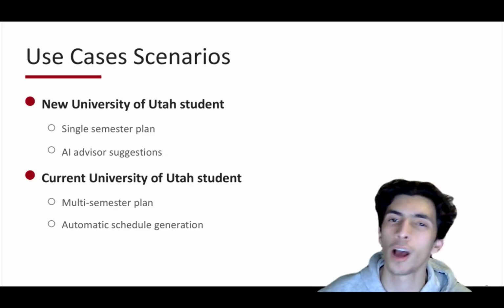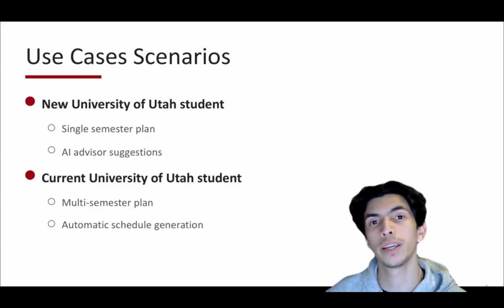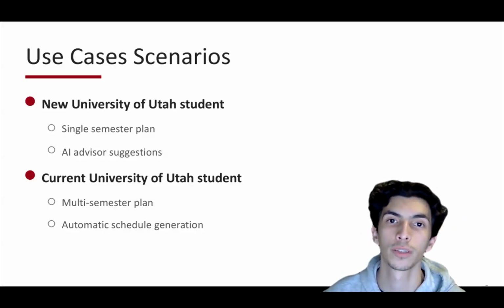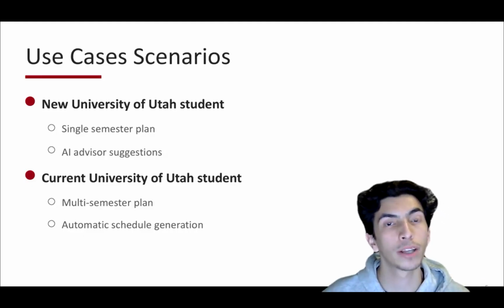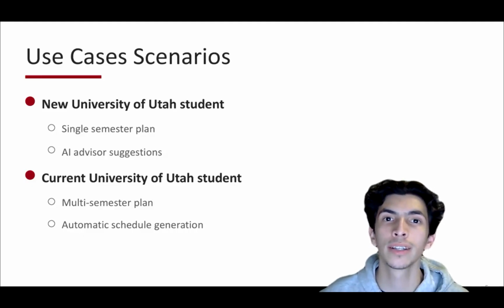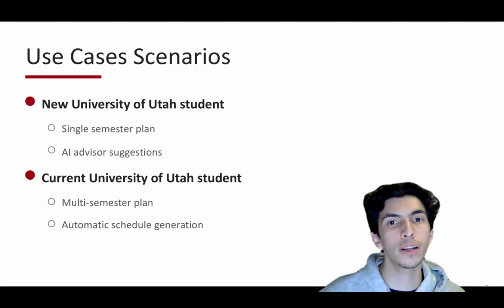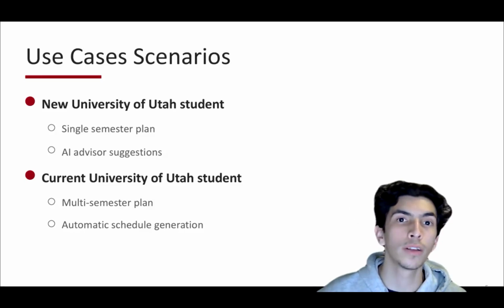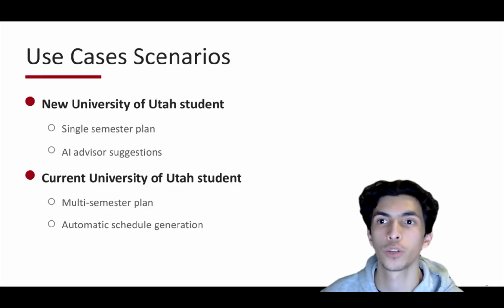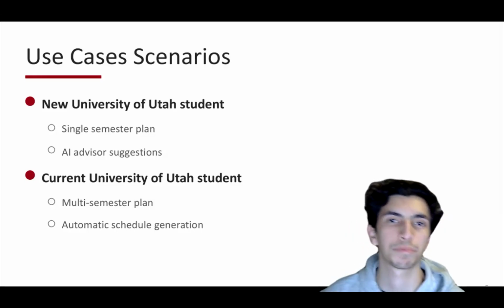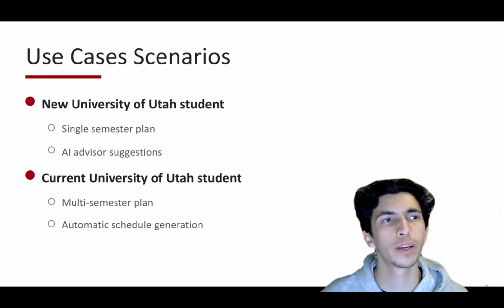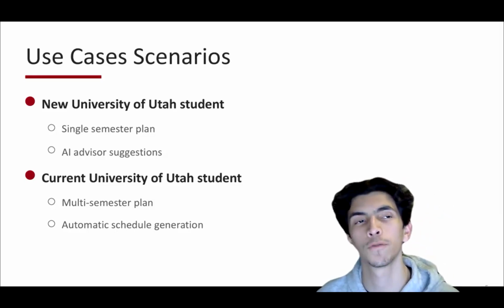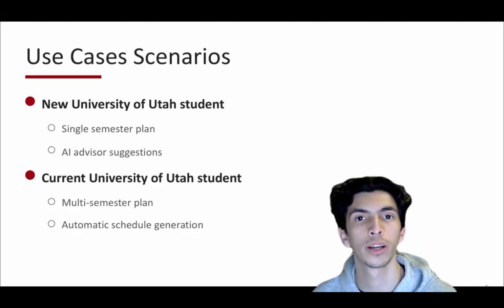Picking a schedule amongst the hundreds of classes offered at the U can be incredibly overwhelming for some students. Because we have an AI advisor that's ready to help us anytime, this can make our lives so much easier. Now, for our second use case, let's pretend we're a current University of Utah student and we want to plan ahead. In this case, we can make a multi-semester plan, which contains several single semester plans. For example, let's say we want to plan ahead for the following spring, summer, and fall semesters.